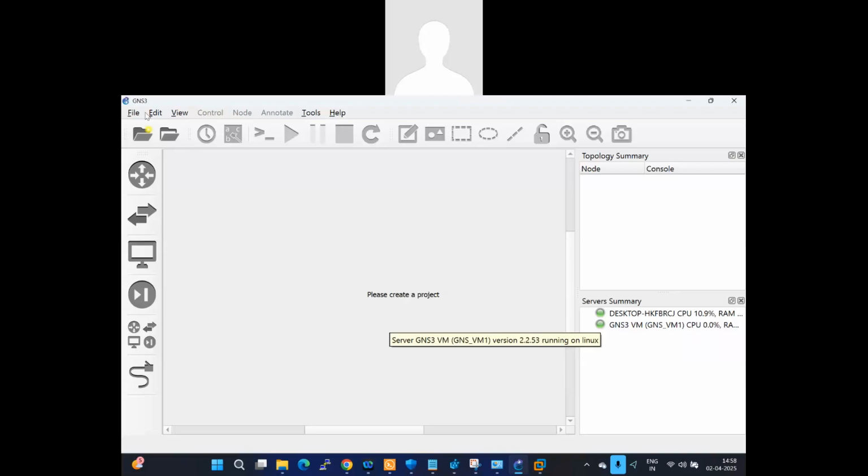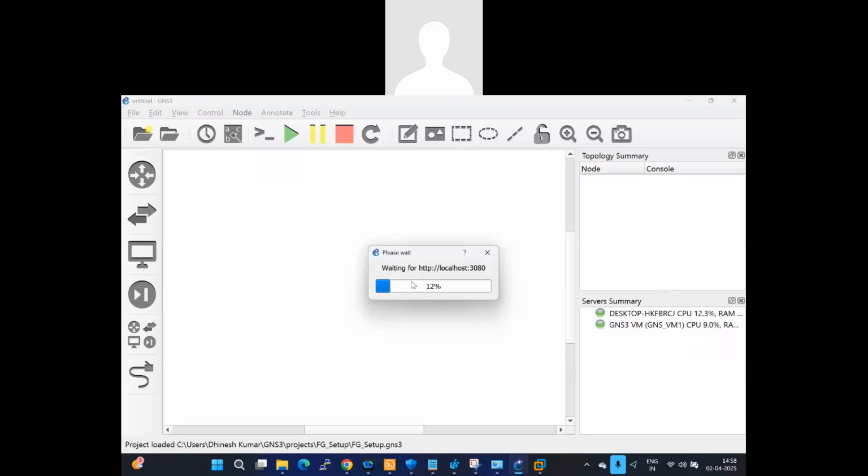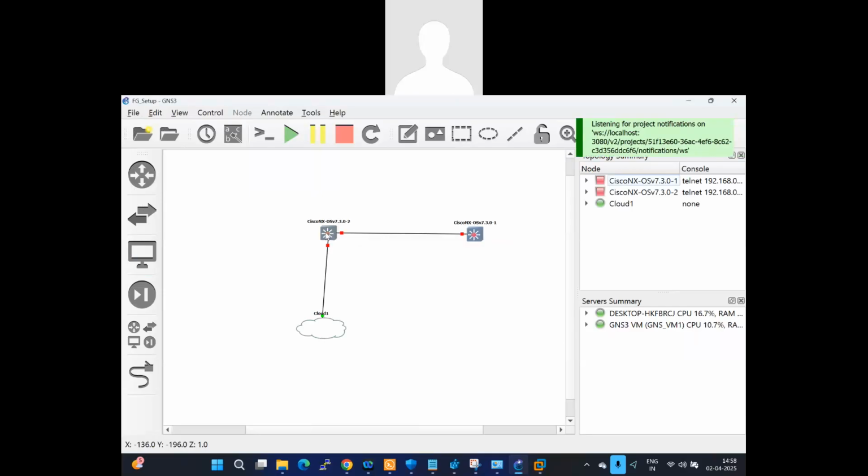So now go to play. You can see I already installed my images under the Nexus platform. So you can start. So now we were able to get this access and plug and play. Simple. Thanks, team.